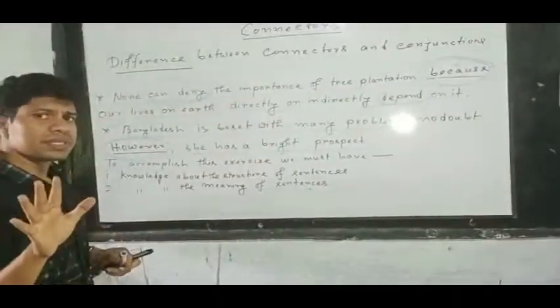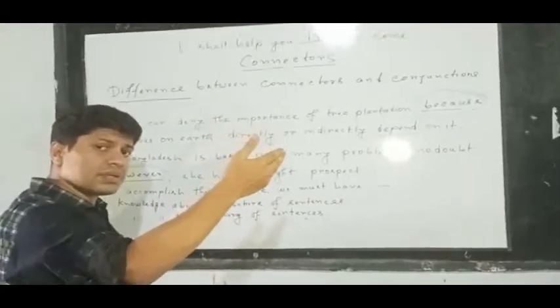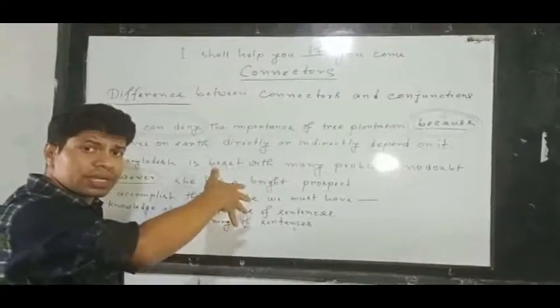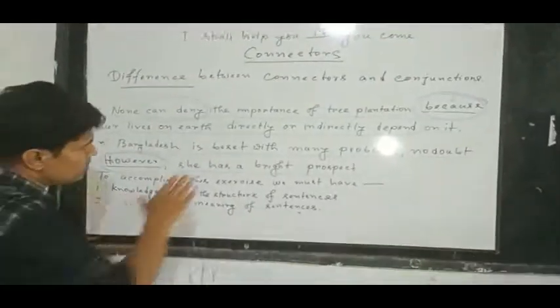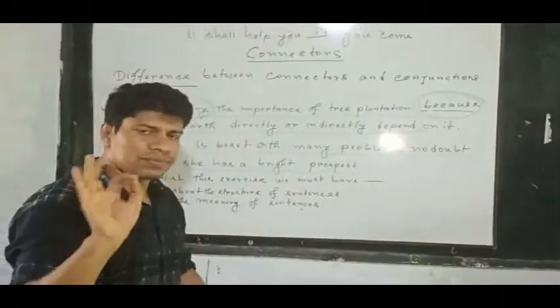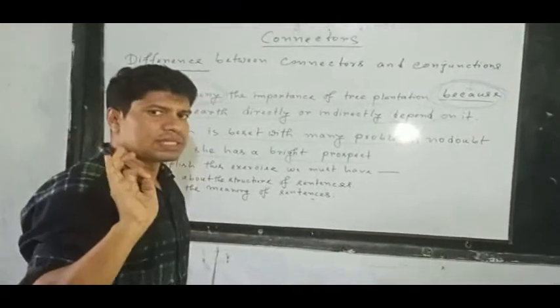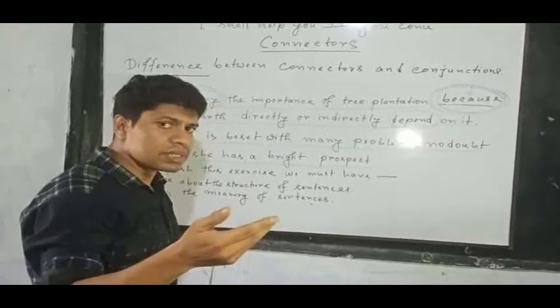My dear students, you have understood a little bit what might be the difference between a connector and a conjunction. So from the above discussion, we have the major ideas about connectors and conjunctions.